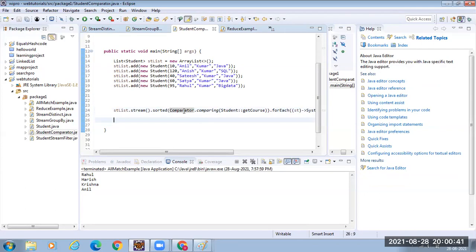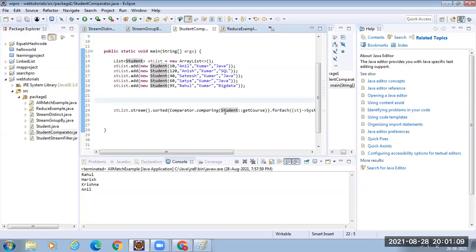In JDK 8, they have simplified. You don't need to implement a comparator also. They have given a method called comparing. To the comparing method, you tell based on which property of the student you want to sort the student objects. Suppose I want to sort the student objects based on course name.